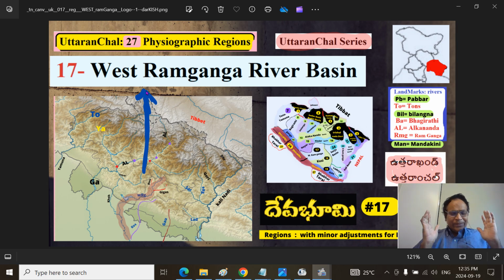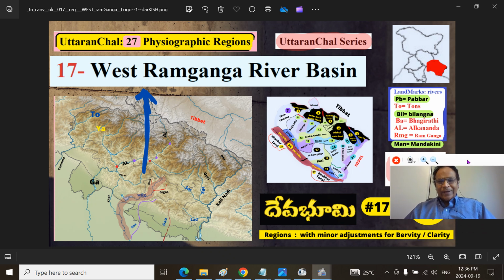Most of the time when people say Ramganga River, which is a tributary of the Ganga River, this is what they will be referring to. They may not be using the term West Ramganga. I have put it here for your clarity.